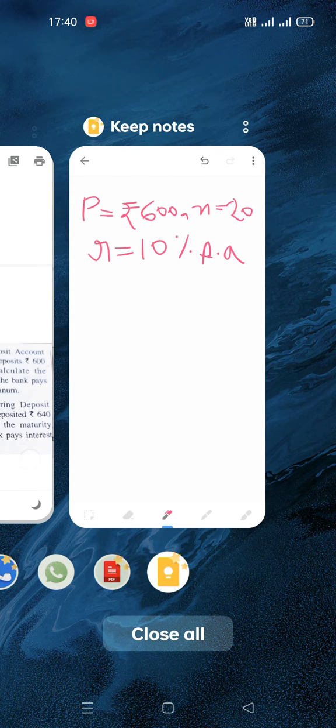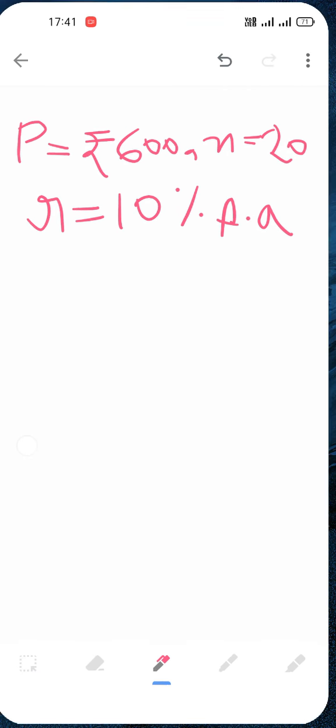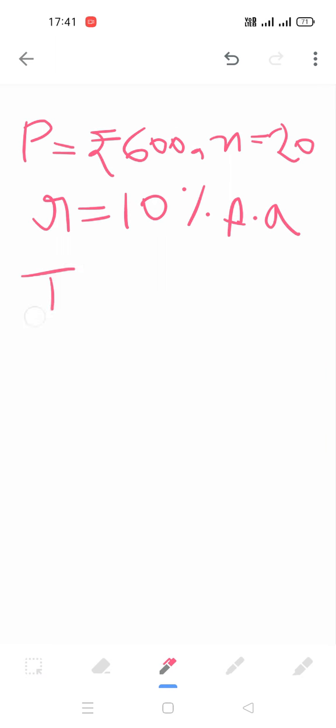We have all the gathered information, isn't it? Now we have to firstly find the interest, because we do not have the interest. So what is the formula of interest? I is equal to P into n, n plus 1 upon 2 into 12, multiply r by 100.